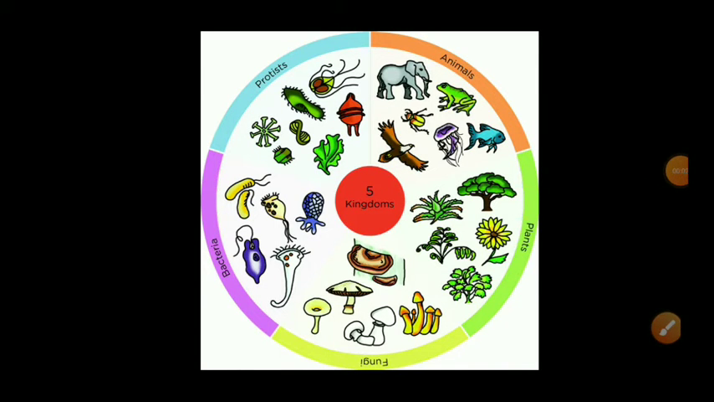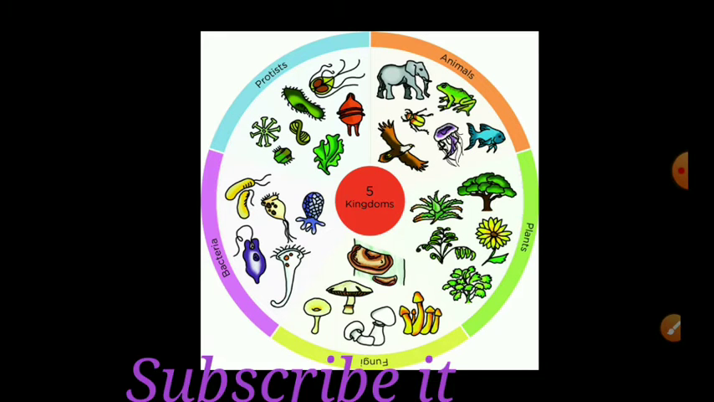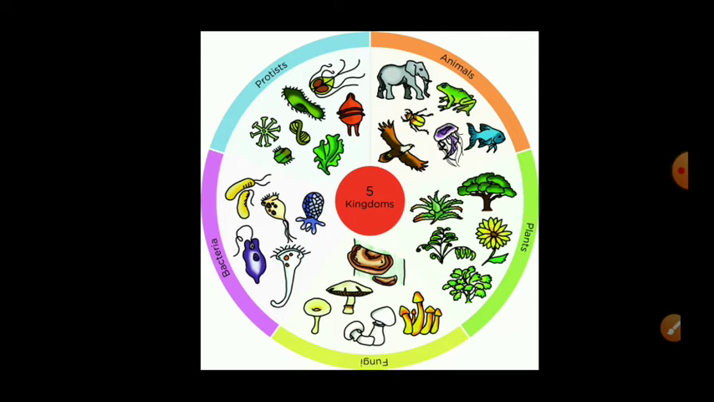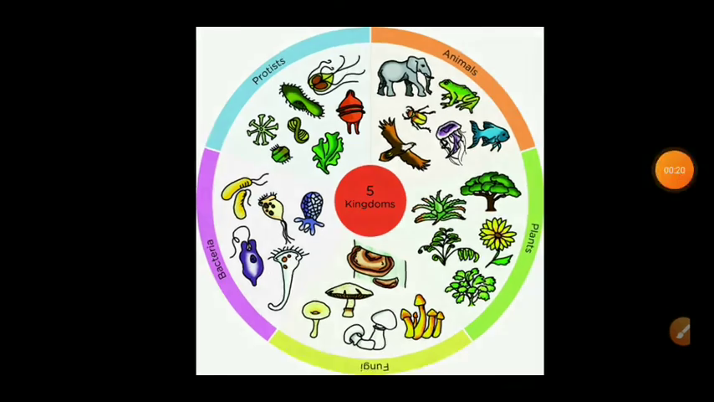So today we are going to start a new topic, a very interesting topic of biology named Five Kingdom classification. This is the biological classification of animals, plants, fungi, and all living organisms present on the earth. So let's start, come with me.